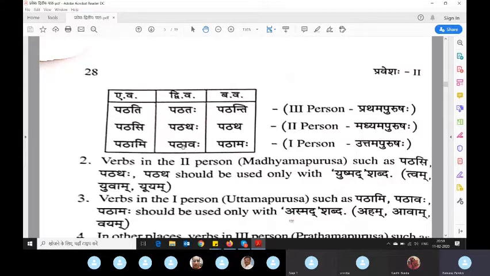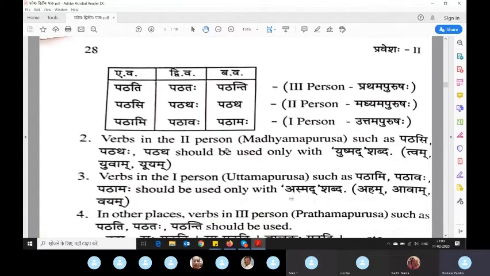So now you can see dvivachanas are introduced. If you see ti, taha, anti, we learnt last time. Next you are learning si, thaha, tha, and here mi, vaha, maha. That's it. With this, you came to know most of the verb forms we are going to use in present tense.